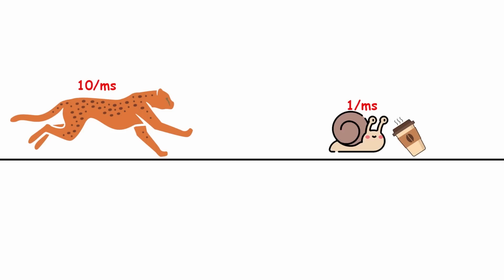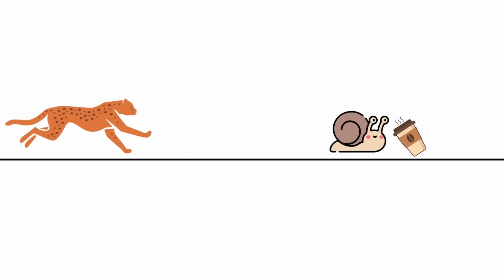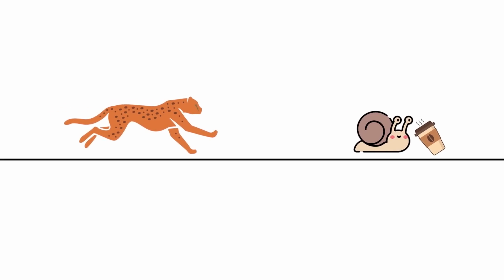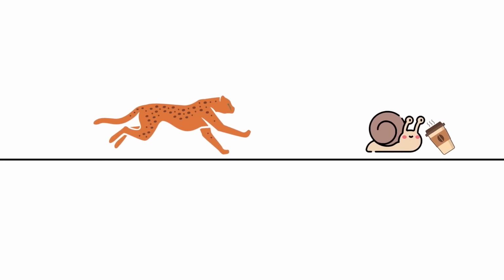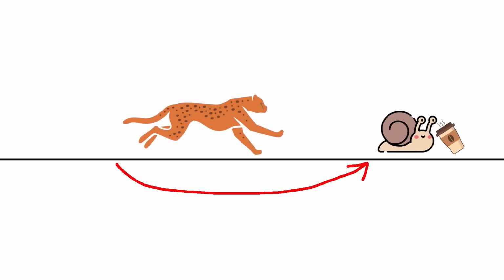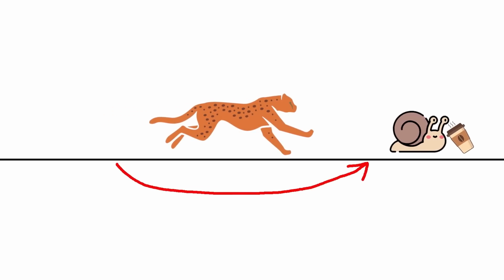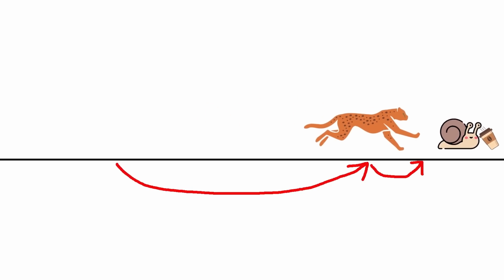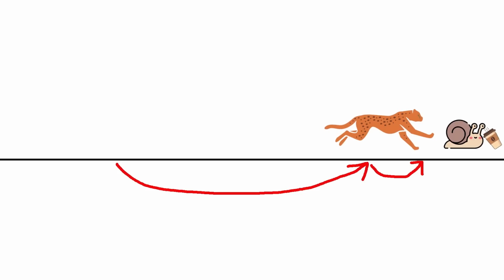On the face of it, the cheetah should catch the snail after 1 second, at a distance of 10 meters from where it starts, and 1 meter from where the snail starts. Before the cheetah can catch the snail, it must reach the point where the snail started. But in the time it takes to do this, the snail slithers a little further forward. So next, the cheetah must reach this new point. But in the time it takes the cheetah to achieve this, the snail inches forward a tiny bit further. And so on to infinity.